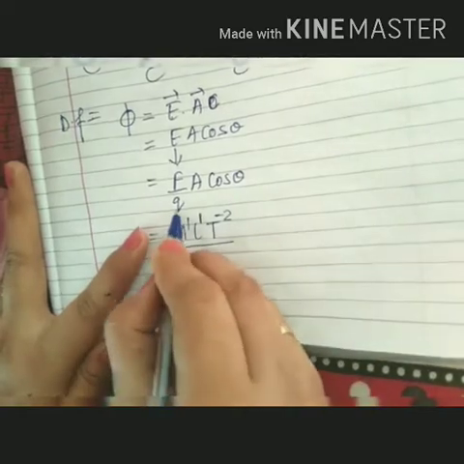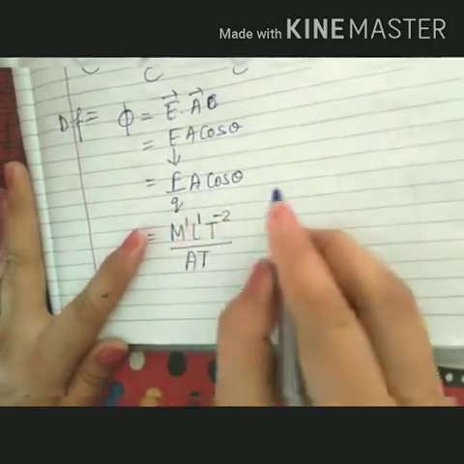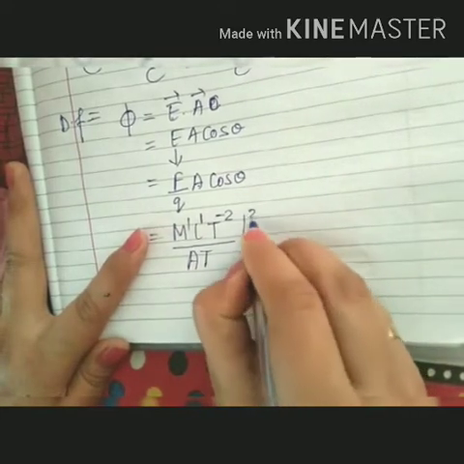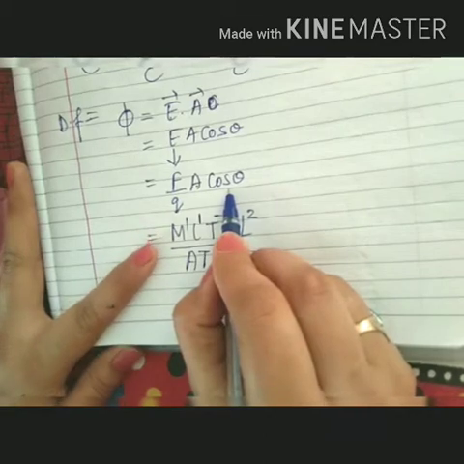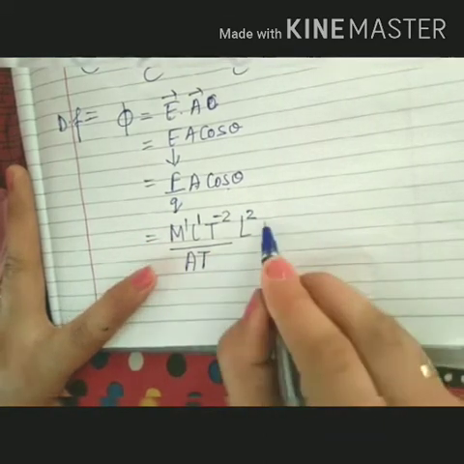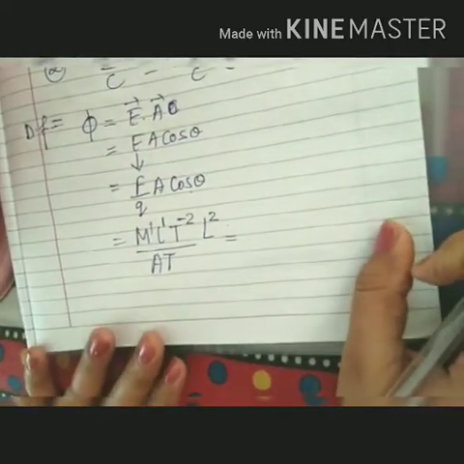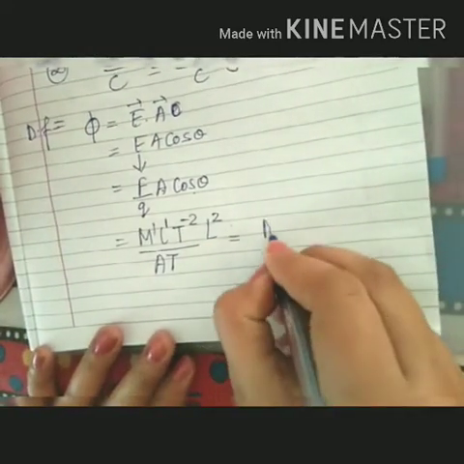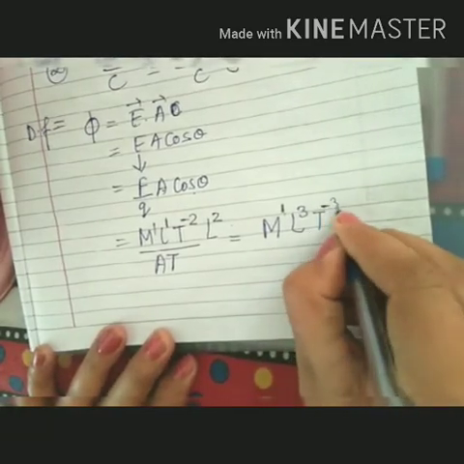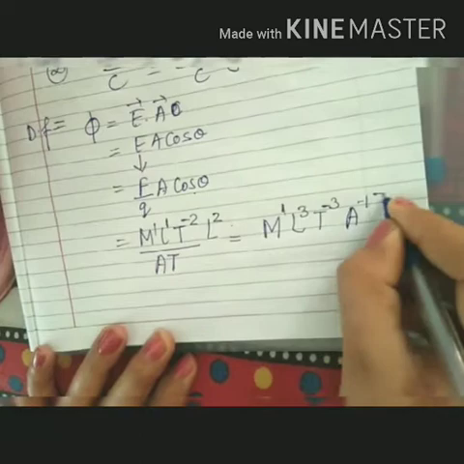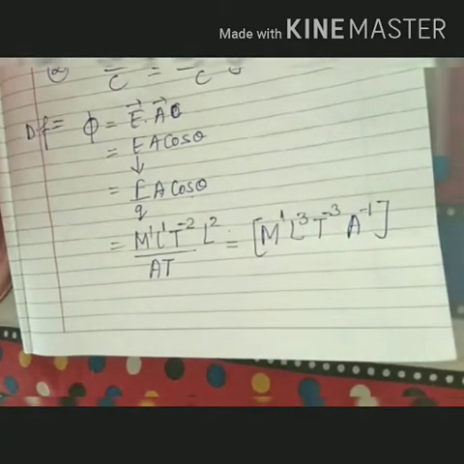What is it for charge? Charge is A T. What is it for area? Area is L square. All the trigonometric ratios are dimensionless, so no dimension. Combining all these, we will get the dimensional formula. What will it be? M1 L3 T minus 3 A minus 1 within the square bracket. So this is all about electric flux.